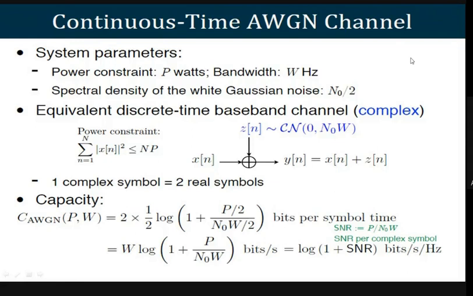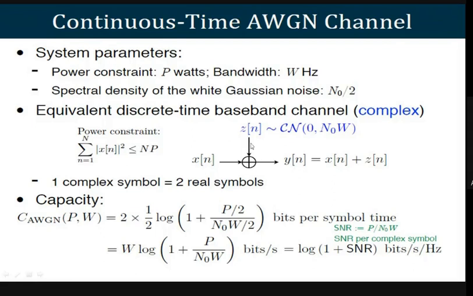Let us understand here. As you can see in this PPT, you have a power constraint. I think you know the definition of power is signal squared. The signal is x of n, and if you want to calculate the power, the square of the signal will give us the power or energy. That is the summation of n equal to 1 to capital N of x of n whole squared, which should be less than the number of signals times the total power constraint, that is NP.